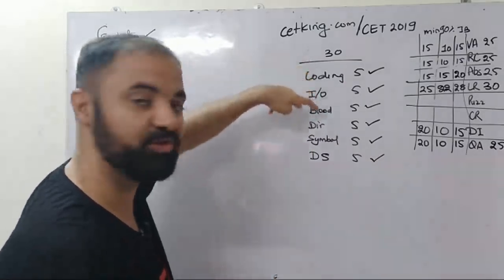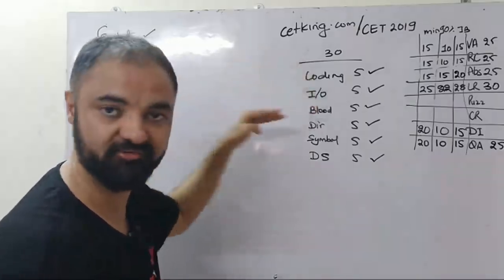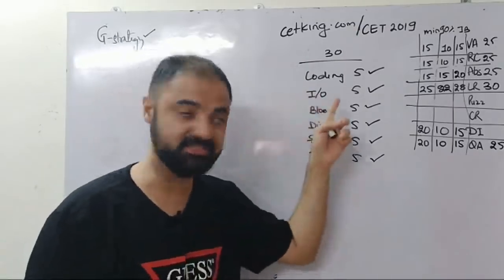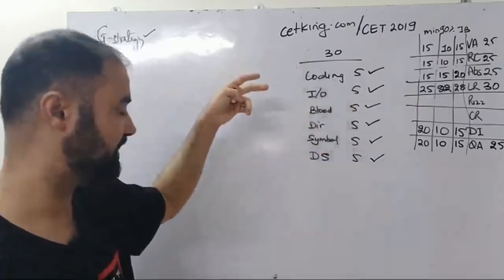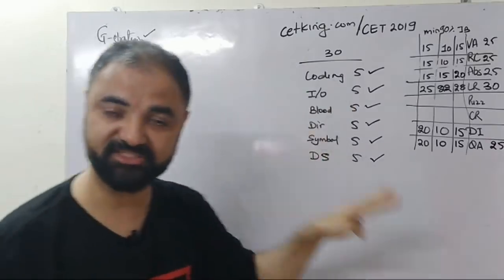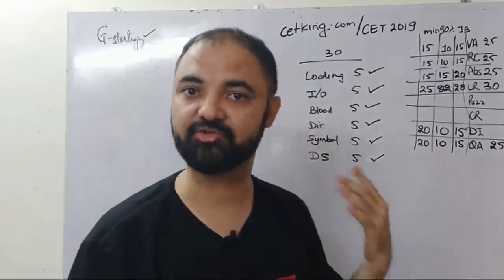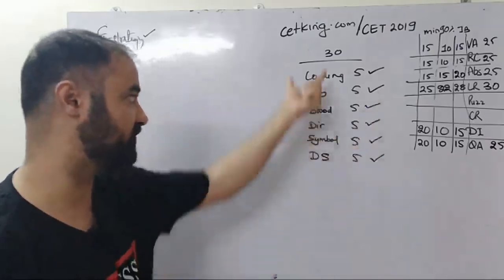So go deep down into everything. If you're a CET student, the shortcut video for each of these is there in the login ID. G study is there for decoding as well, symbols as well. So go through the G strategy as well, so that you can score more marks. This is the area I need to focus on.